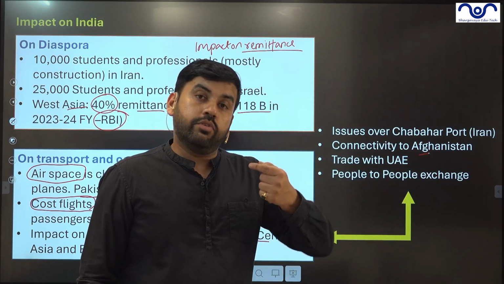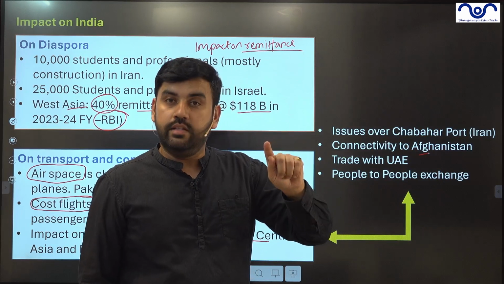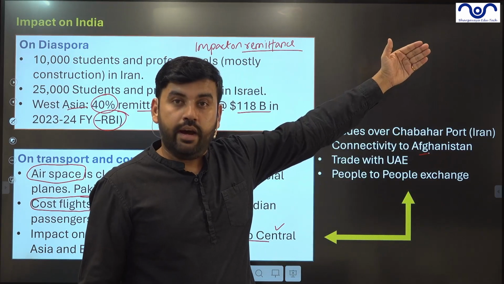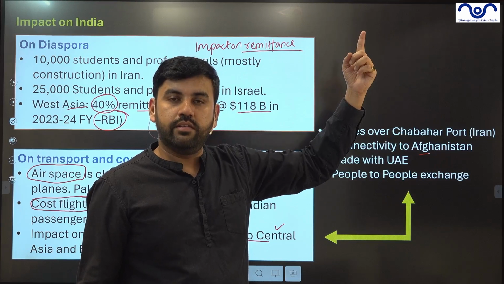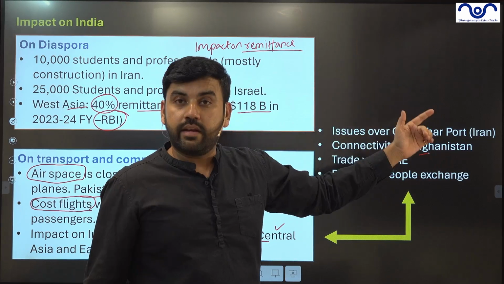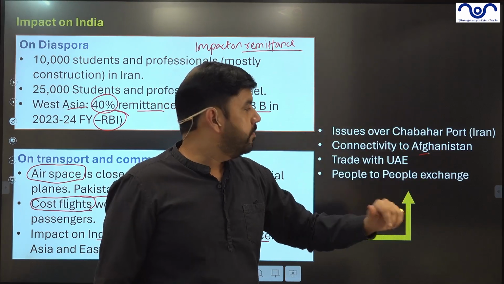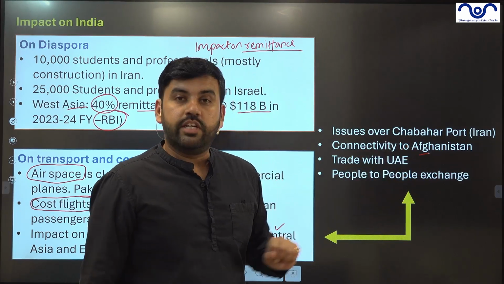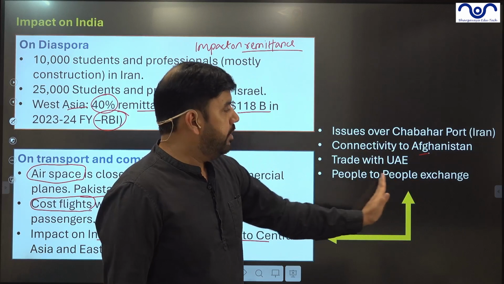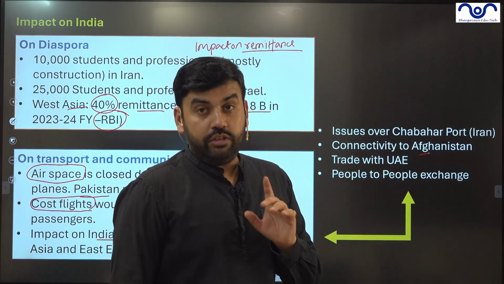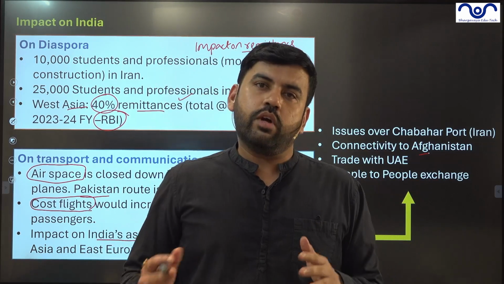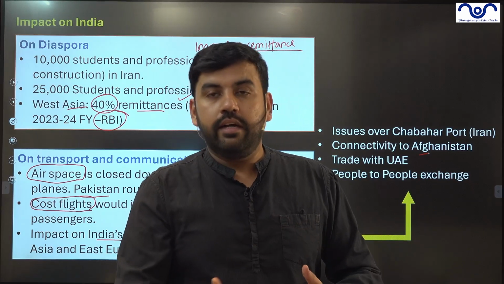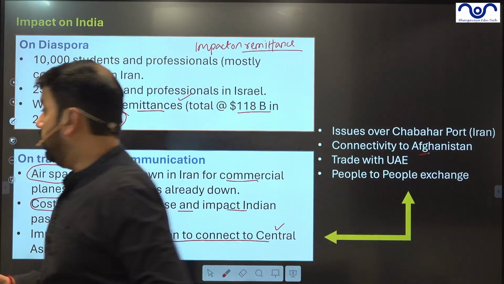How? Because the land route going to Afghanistan are just two. Either going via Chabar port and then connecting to a highway, Garland Highway of Afghanistan, or going via Pakistan. So Pakistan is already closed down. Then trade with UAE will be impacted because of the Strait of Hormuz, and people to people exchange will be impacted, which is also because a lot of people travel from the Strait of Hormuz day in day out from India to the West Asia, entire Persian Gulf.